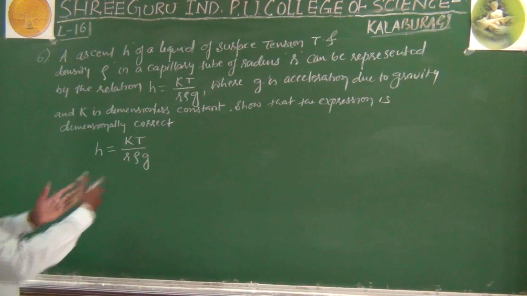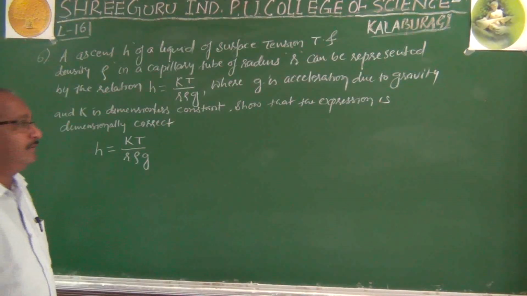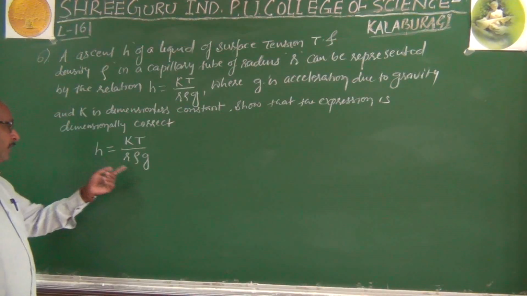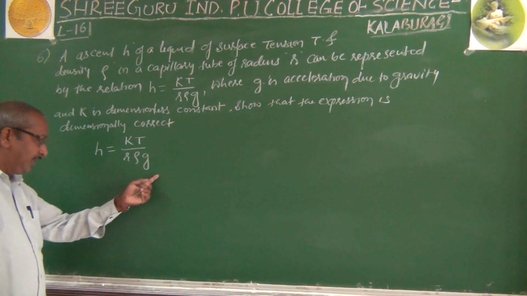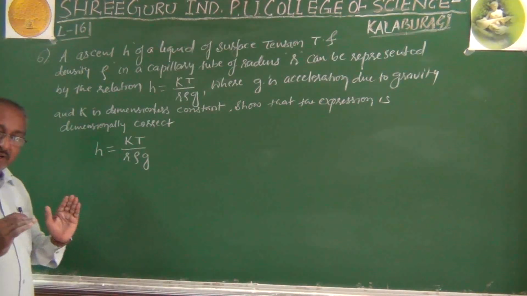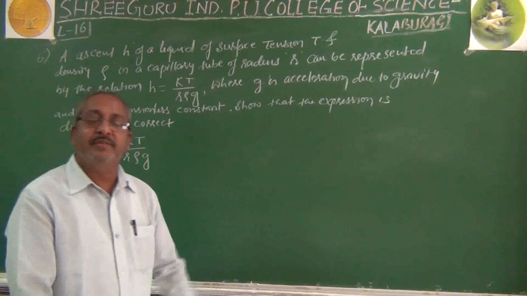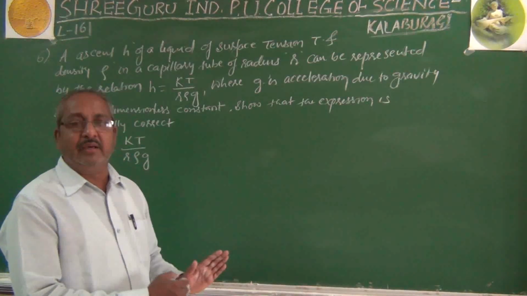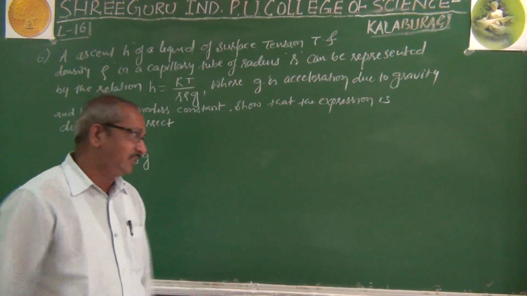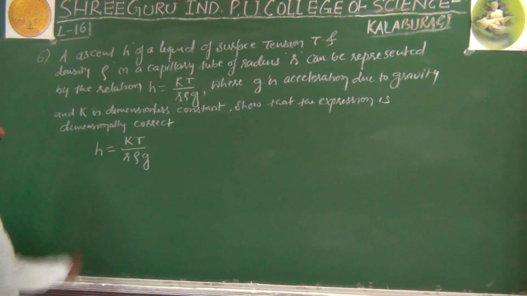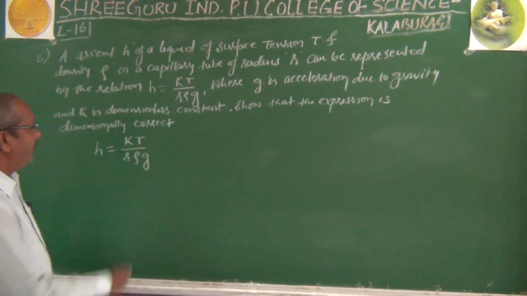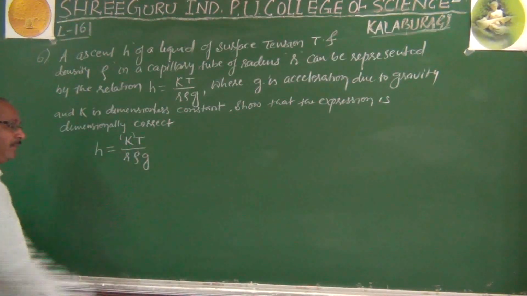But they ask directly, show that it is correct. So we have to find out the dimensional formula for the RHS and the LHS. If we get the same dimensional formula, then we can say that the given relation is dimensionally correct. Keep in mind here, k is a dimensionless constant, meaning it has no dimension.